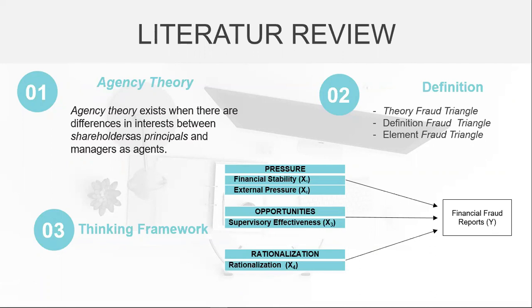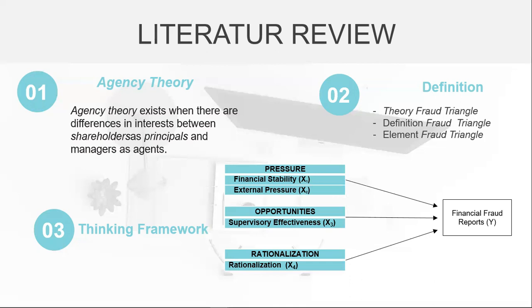Theory of the fraud triangle. The fraud triangle is a theory developed by Donald R. Cressey in observing the causes of fraud. It is called the fraud triangle because in the fraud process that occurs, there are 3 important stages that influence a person to commit fraud. Number 2 is definition of fraud. In general, fraud is an act of deception which is carried out in such a way as to benefit individuals or groups or harm other parties, individuals, companies or institutions.